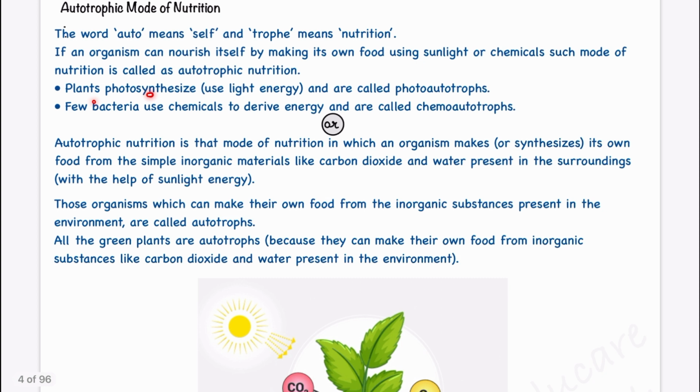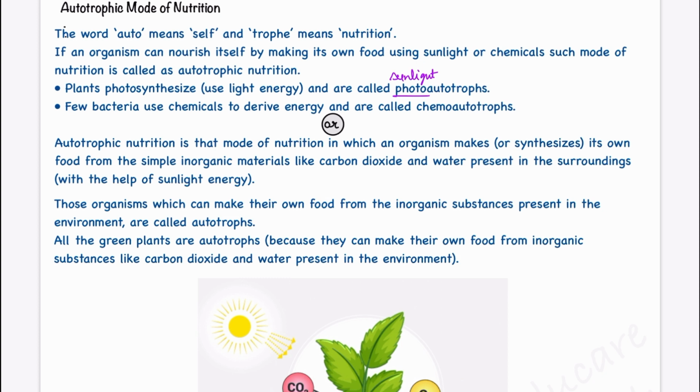Plants photosynthesize using light energy and are called photoautotrophs. Photo means sunlight. So they are making their food and taking the energy to make that food with the help of sunlight. Whereas there are some bacteria which use chemicals to derive that energy and are called chemoautotrophs. Okay, we'll understand how they are acquiring energy, and why sunlight is important for making food, when we understand the process of photosynthesis.